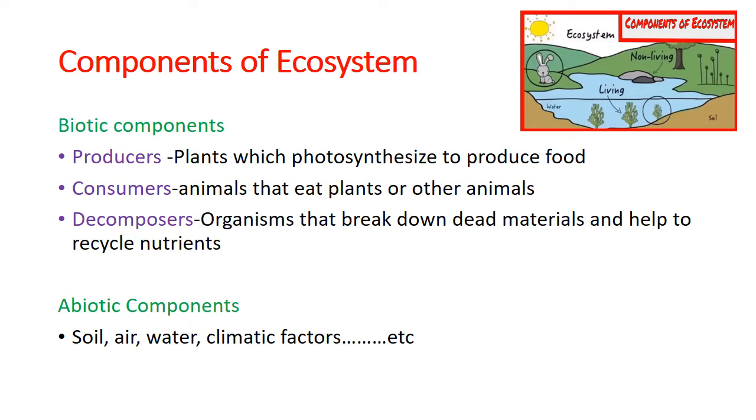Then we will move to the abiotic components. Abiotic components are the non-living or physical components. Examples of abiotic components are climatic factors like temperature, relative humidity, and rainfall, or other components like soil, air, and water content.